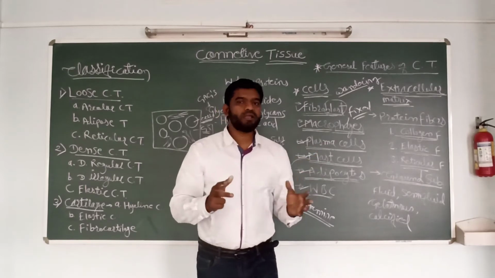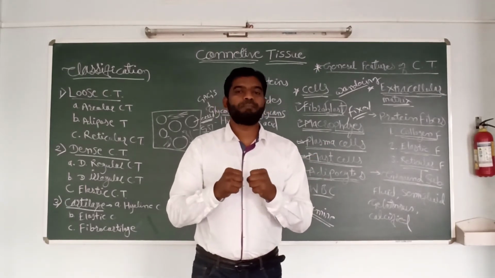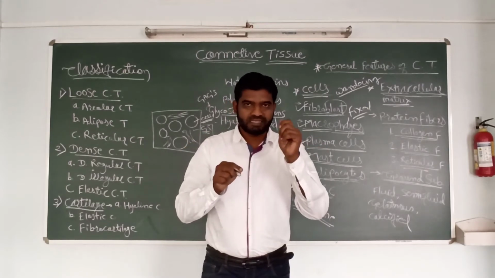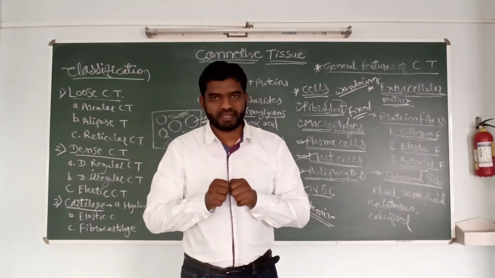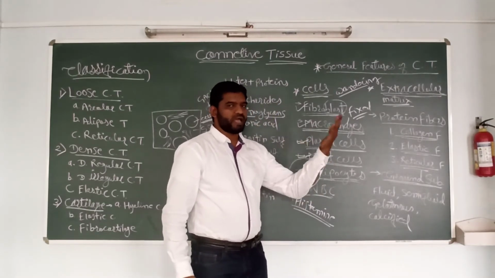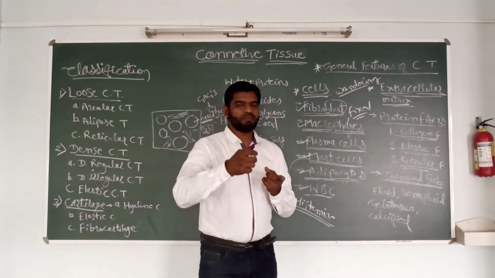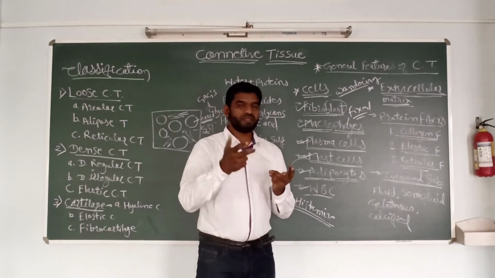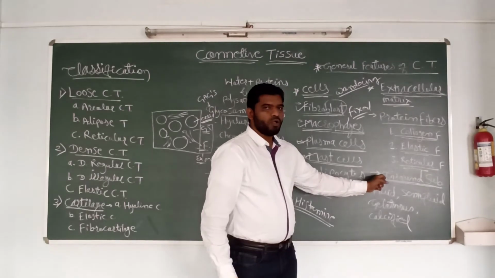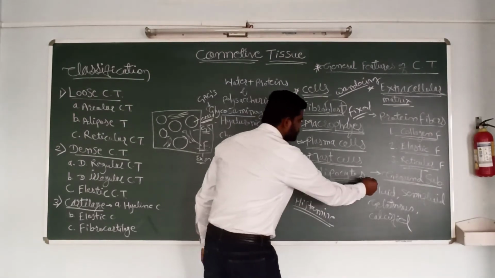So depending on the consistency of extracellular matrix, the texture and type of the connective tissue may vary. It may be hard, like bone, liquid, or semi-fluid, like cartilage.